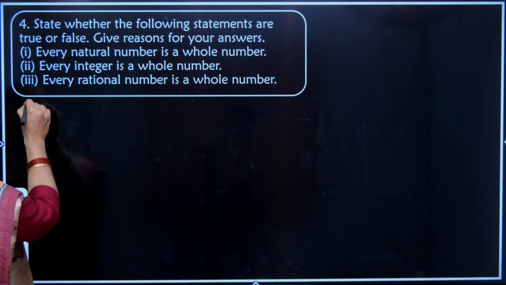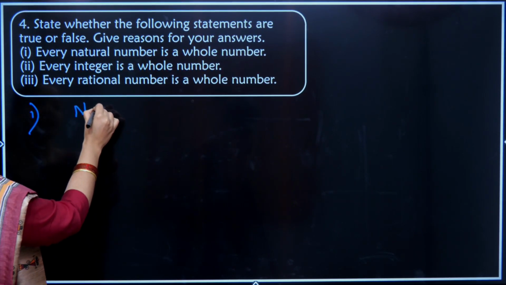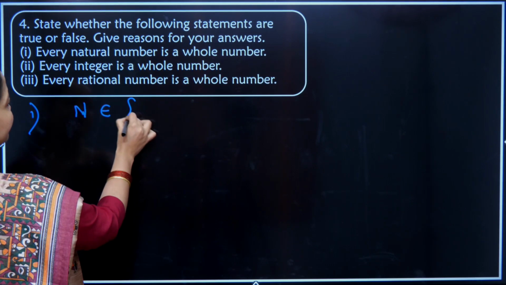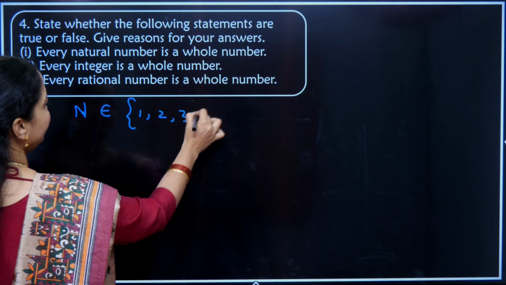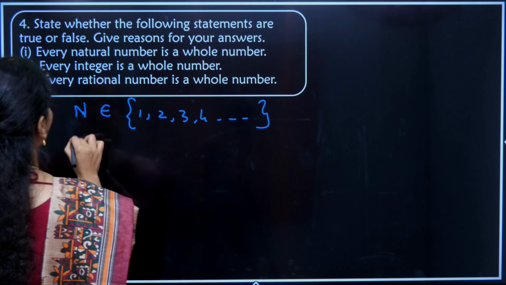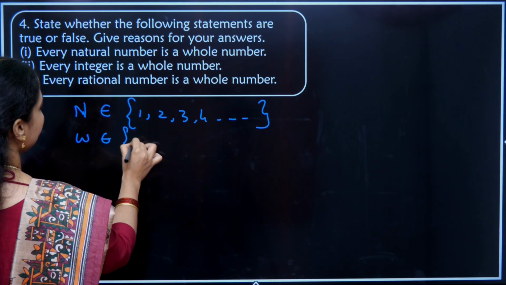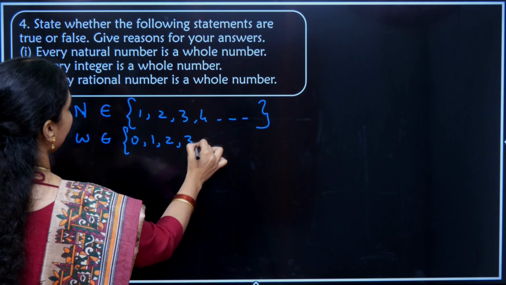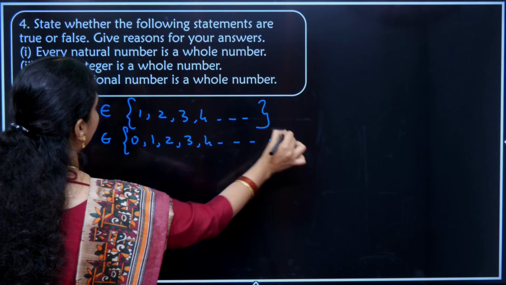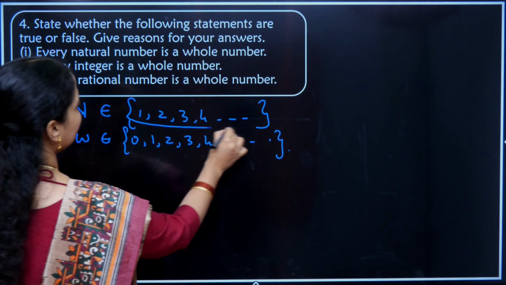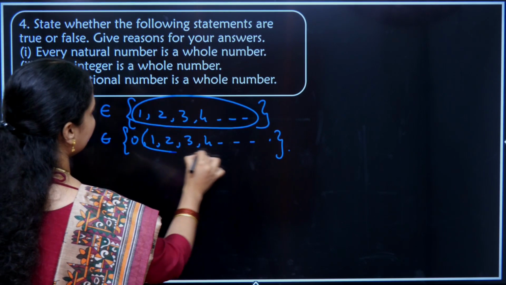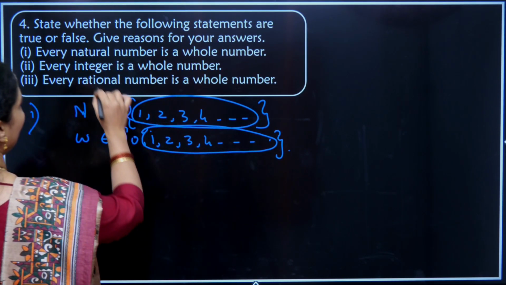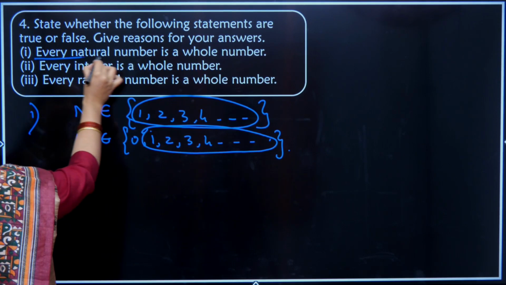Let us write the set of natural and whole numbers. Natural numbers are 1, 2, 3, 4, etc. Whole numbers are 0, 1, 2, 3, 4, etc. Now let us check the set 1, 2, 3, 4 and circle it. I have 1, 2, 3, 4 here. What is the statement? Every natural number.